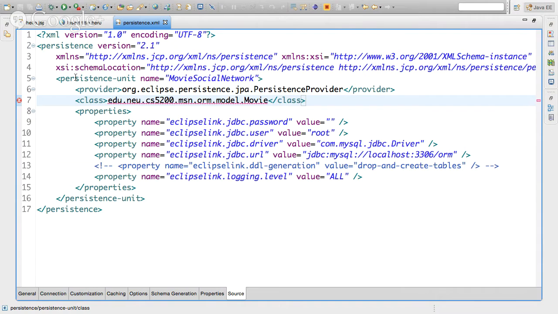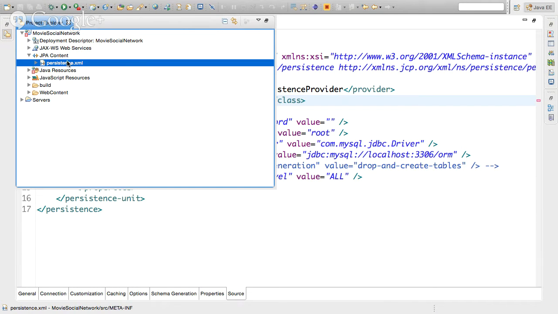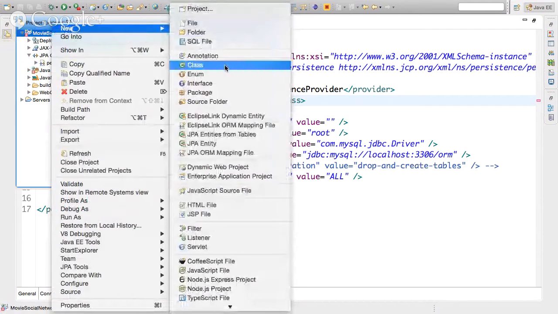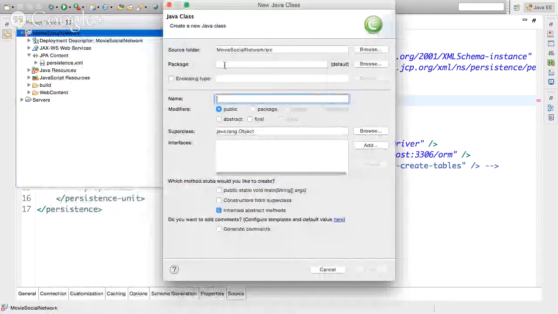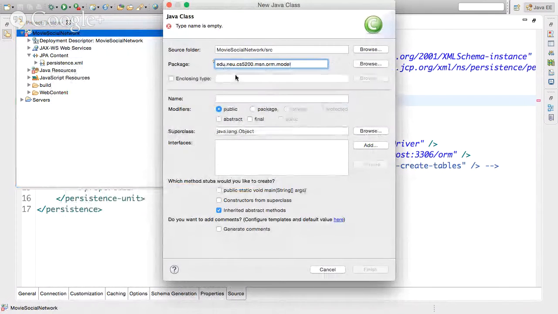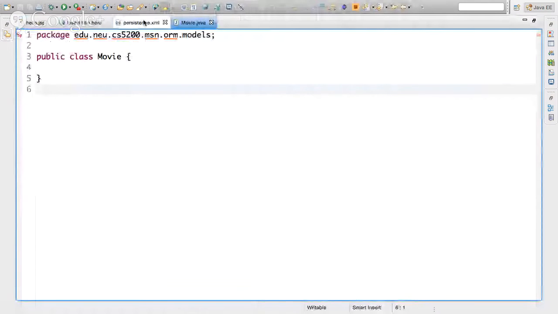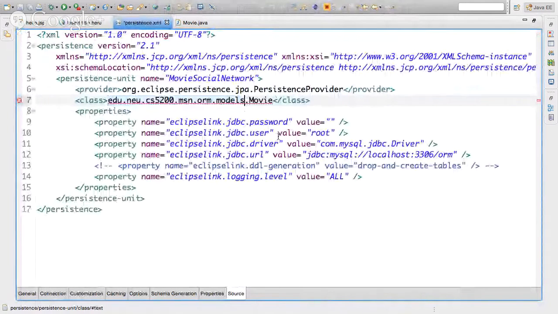So let's copy this, go back, and create a brand new class. This is very similar to what we did last week. Here's the package, models, plural, and then this is going to be movie. Say create. And I need to update the persistence XML: it's models, plural.